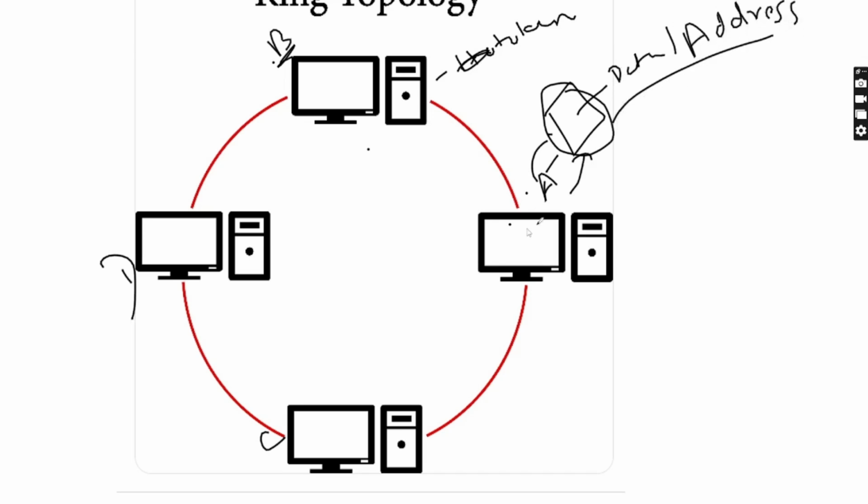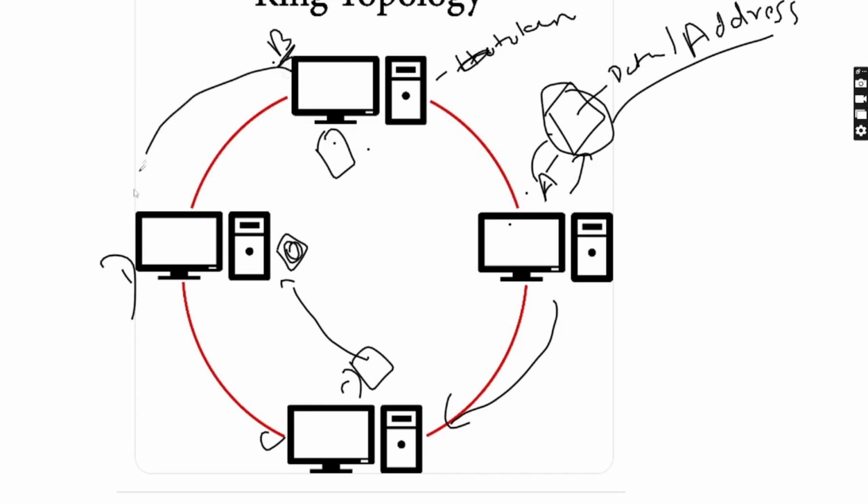This information first travels to point C. Point C sees that there is some data, but it is not sent to its address, so it will not take it. The token will be sent to point D. Point D will also see the data, but the address is not for D, so it will be sent to B. Because the address is B, B will read the data, and the token will come back with the message received.